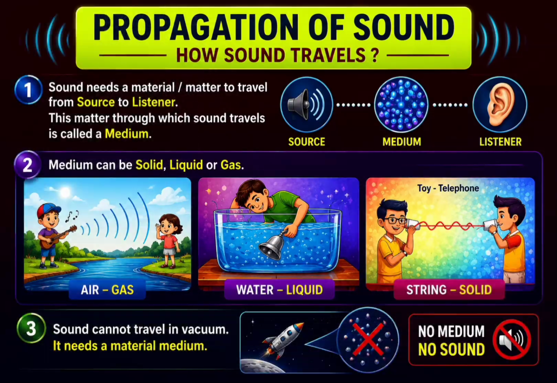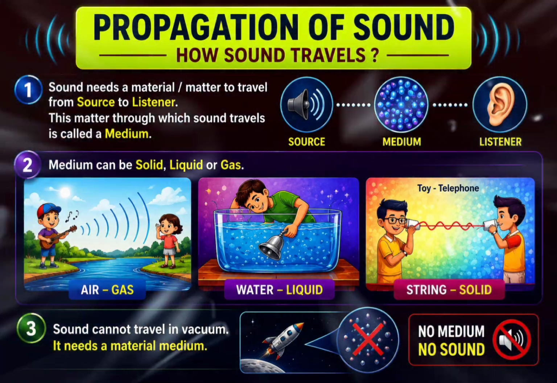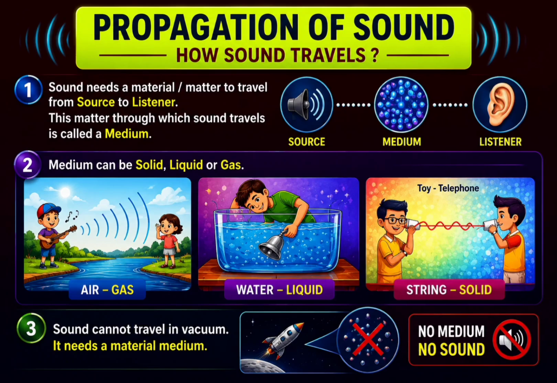It can also travel through water, which is a liquid, and it can travel through a string or metal rod, which are solids. One very important fact is that sound cannot travel in a vacuum because there are no particles present to carry the vibrations. Therefore, sound always requires a material medium.